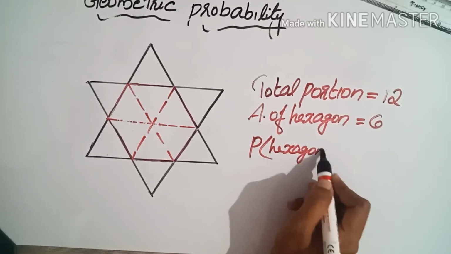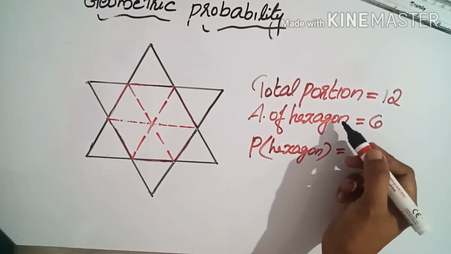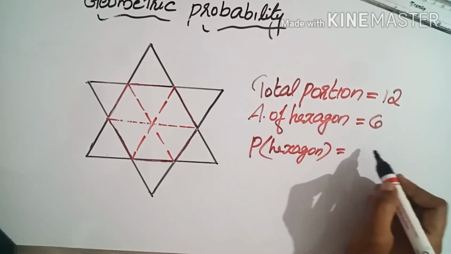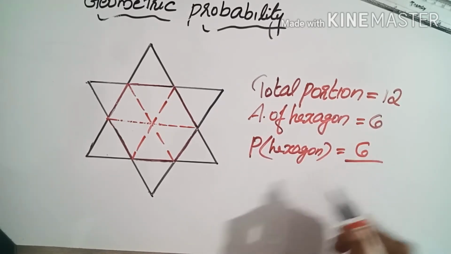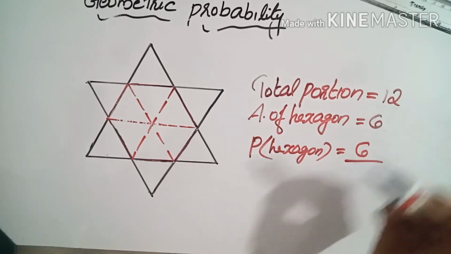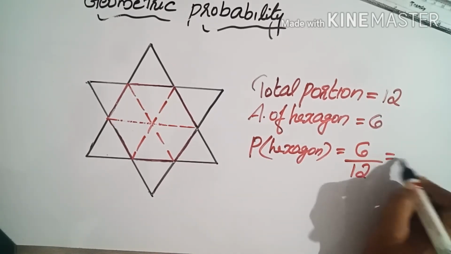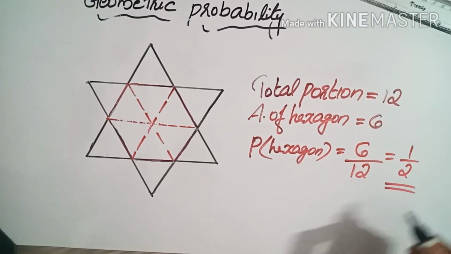So probability of getting dot inside the hexagon will be equal to area of hexagon, that means the portion for the hexagon, 6 equal area portions, divided by 12. So 6 by 12, that is equal to 1 by 2 is the probability. Because all are equal area, that's why we are using this method. For the previous 2 questions it was not applicable because both are different figures and the areas are also different. So the probability of getting dot inside this regular hexagon is 1 by 2.